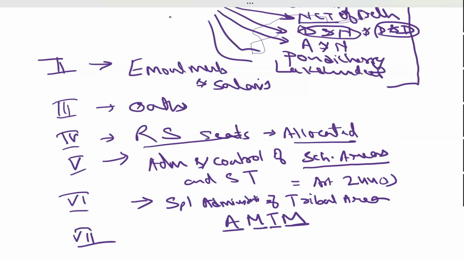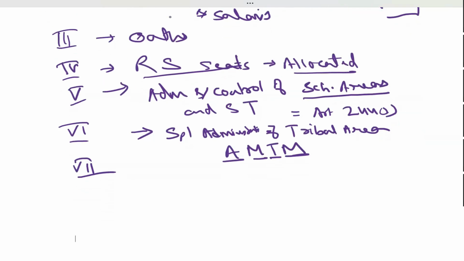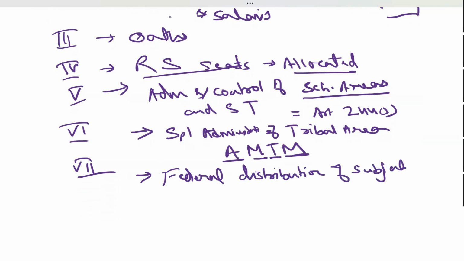Schedule 7. What is there in Schedule 7? Union and state power. Federal distribution of subjects. It contains 3 lists, right?